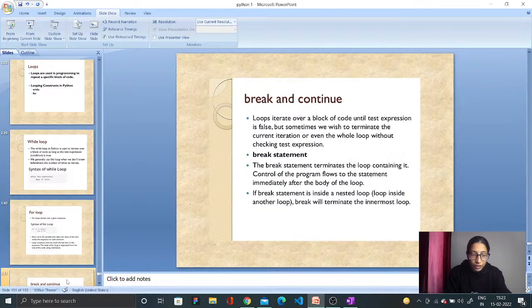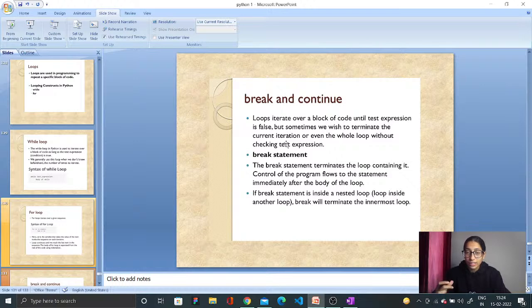This is the for loop we did. Now the break statement. What are the break statement and the continue statement? In your loops, you iterate over a block of code until the test expression is false. But sometimes we want to terminate the current iteration without checking the test expression.